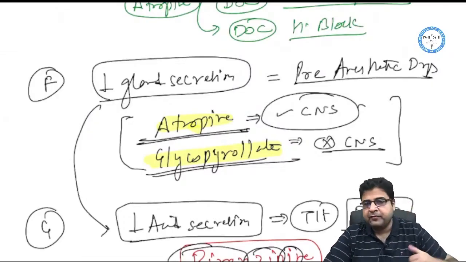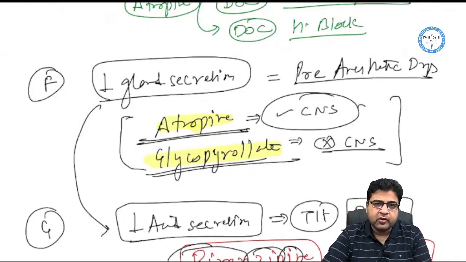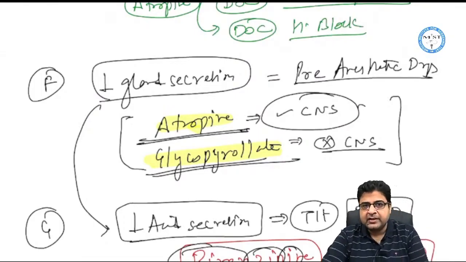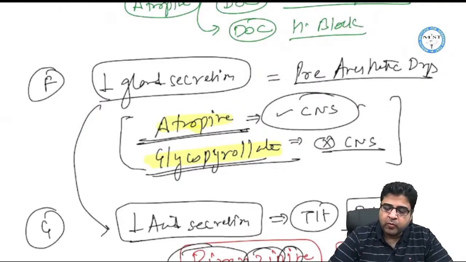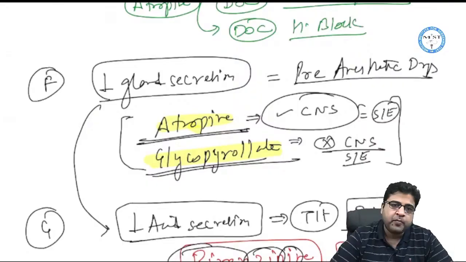The basic difference is that atropine crosses the blood-brain barrier and acts on the CNS, but glycopyrrolate cannot cross the blood-brain barrier and will not act on the CNS. So atropine has CNS side effects, but glycopyrrolate will not produce them. That is the advantage of glycopyrrolate.